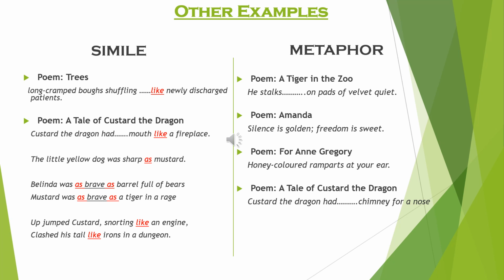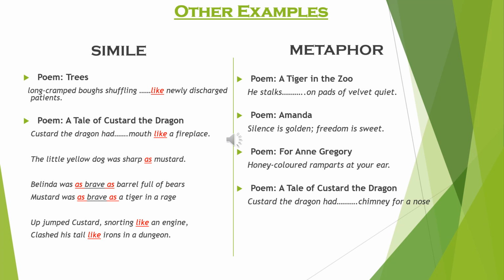And just like the walls or the boundaries protect an invasion of the enemy, similarly here, Anne Gregory's hair protects or prevents people from looking inside her inner beauty. The hair acts as boundary, and everyone stops at the hair, at the outer beauty of Anne Gregory, and is not able to see beyond that. So honey colored rampart actually referred to Anne's hair. But again, the word like or as is not used, and thus it becomes an example of metaphor.